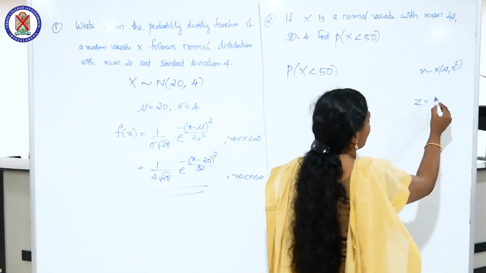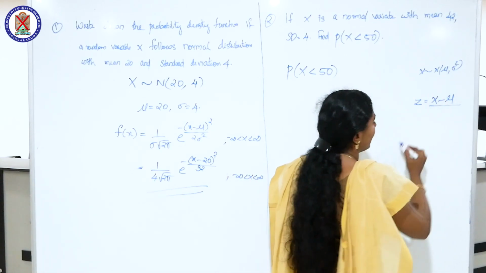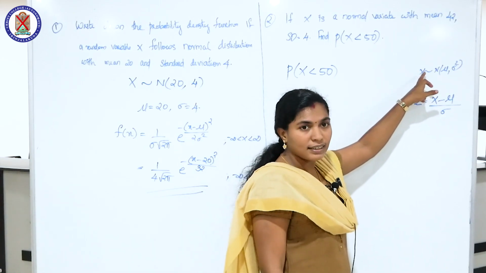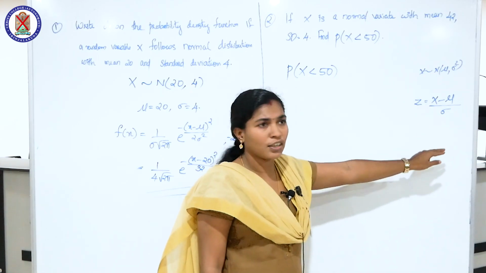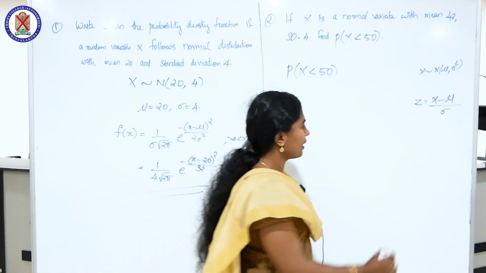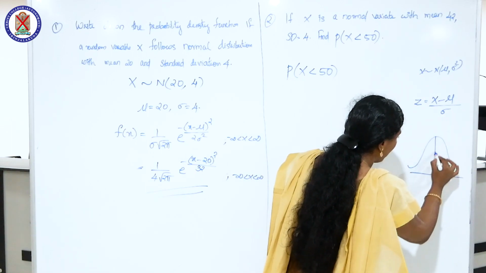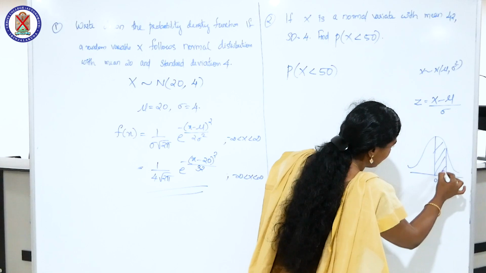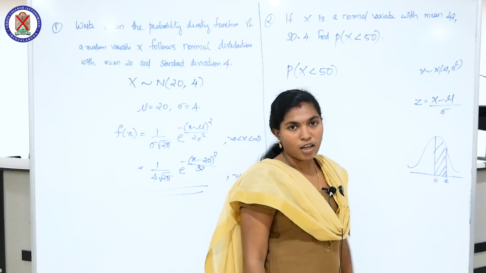So the conversion is z is equal to the random variable x minus mean mu, divided by the standard deviation sigma. If we do such a transformation, automatically the normal distribution is converted into standard normal. We are converting into standard normal because in order to solve this problem, we have to make use of statistical tables. In the statistical table, we are given the normal distribution with mean 0 and variate z. This area is given.